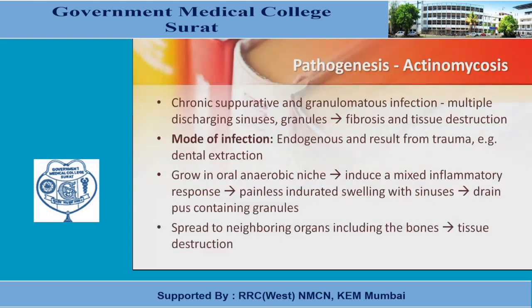Coming to the pathogenesis: it is a chronic suppurative and granulomatous infection that causes multiple discharging sinuses, and granules will be there. Fibrosis and tissue destruction happens. The mode of infection is endogenous and results from trauma, for example dental extraction. The oral anaerobic niche induces a mixed inflammatory response. Painless indurated swelling with sinuses will be there, draining pus that contains granules. It spreads to neighboring organs including the bones, causing tissue destruction.